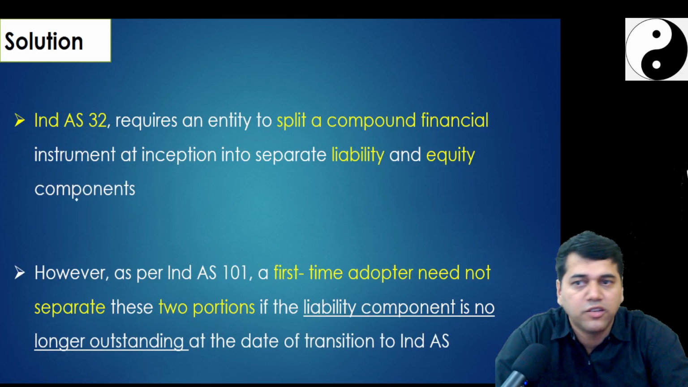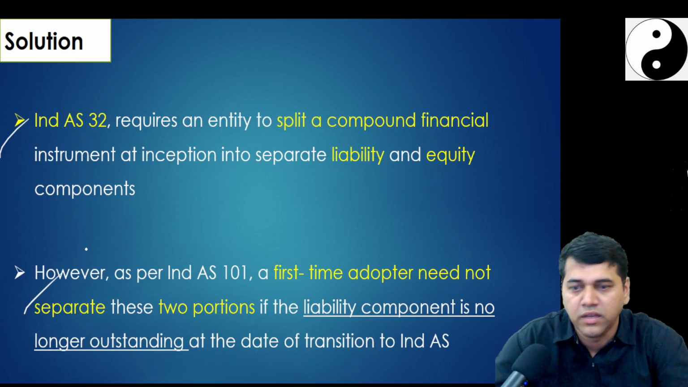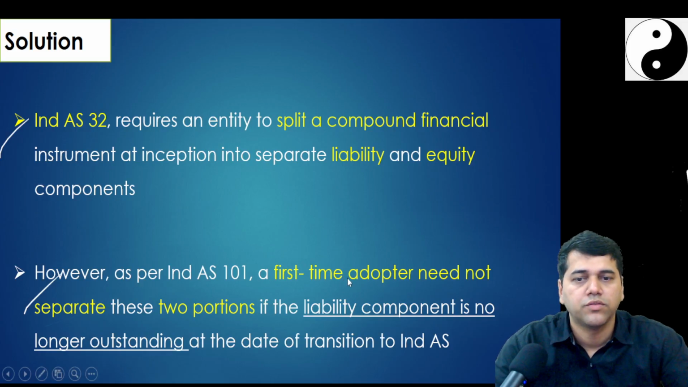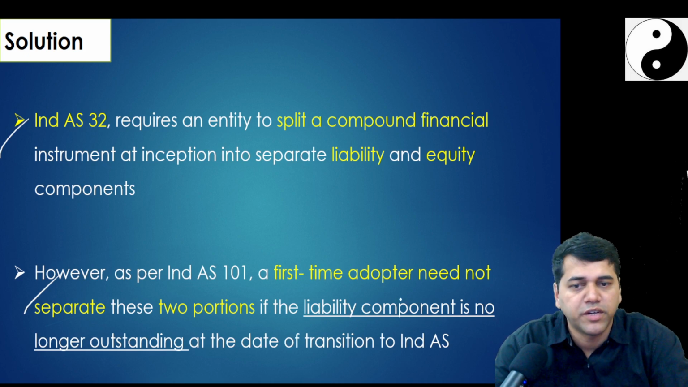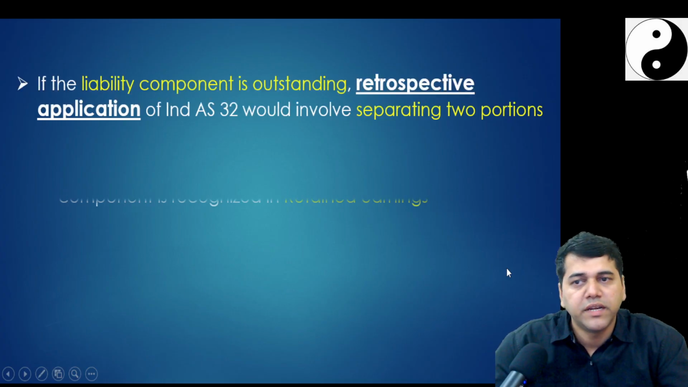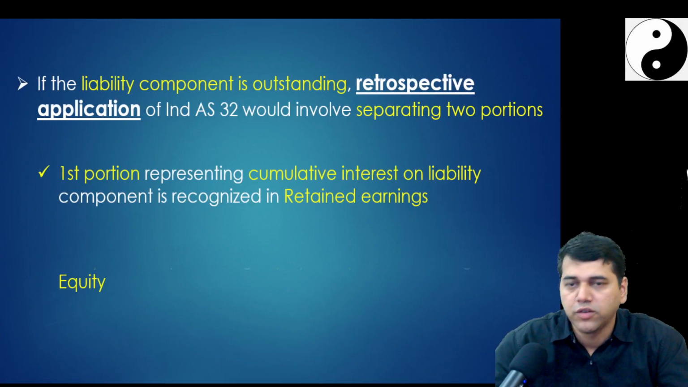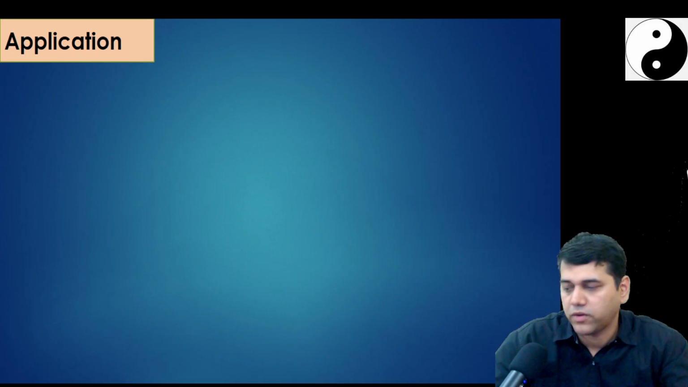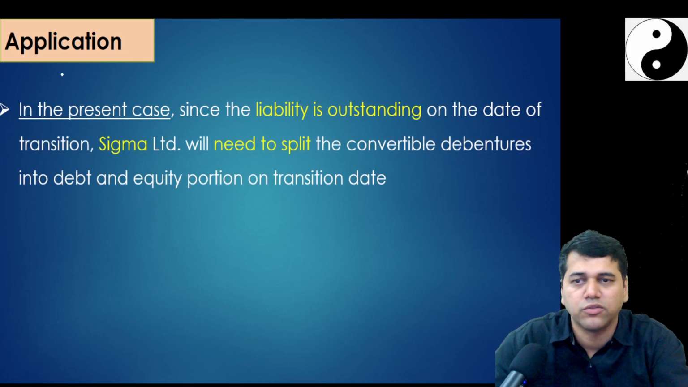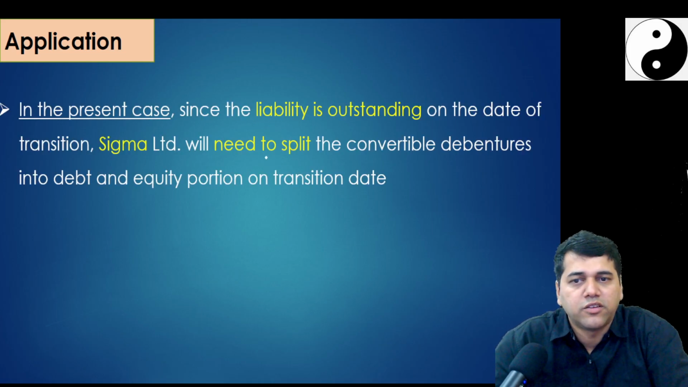Okay, so this is the theory you will be writing in the examination if it comes. First time adopter and all. So first time adopter need not separate two portions if it is not outstanding. So applicability is retrospective application. First portion will go and second portion will go into this. Okay. In the given case, it has to be done. So you can write that liabilities outstanding.